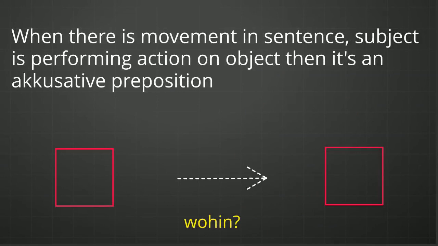Wechselpräpositionen are two-way prepositions, which means that sometimes they take the accusative case and sometimes they take the dative case. These prepositions are prepositions of place, so we have to use the concept of wo and wohin here to understand them.